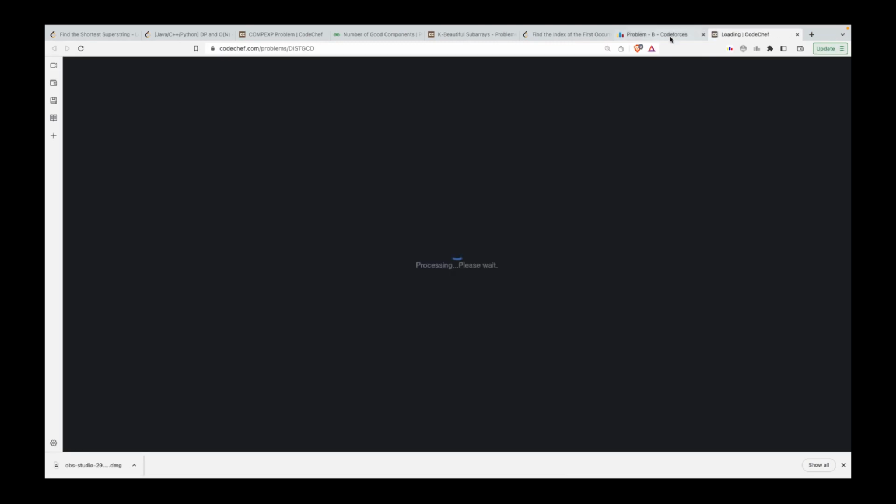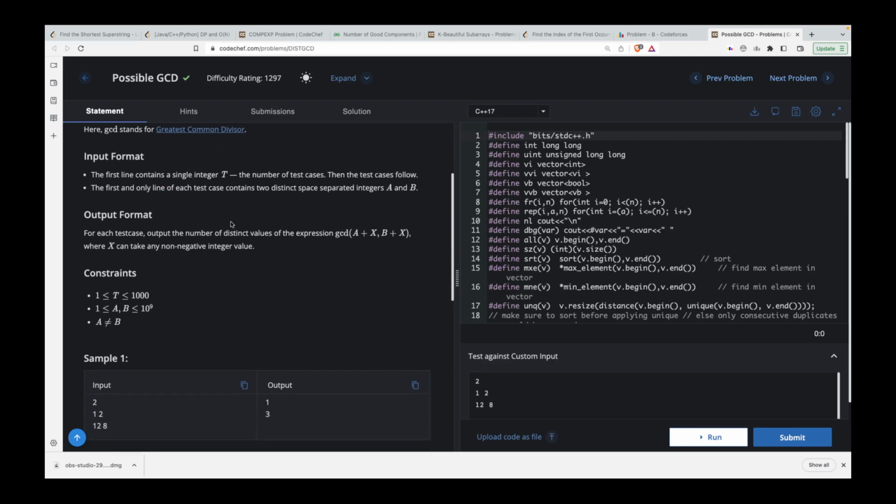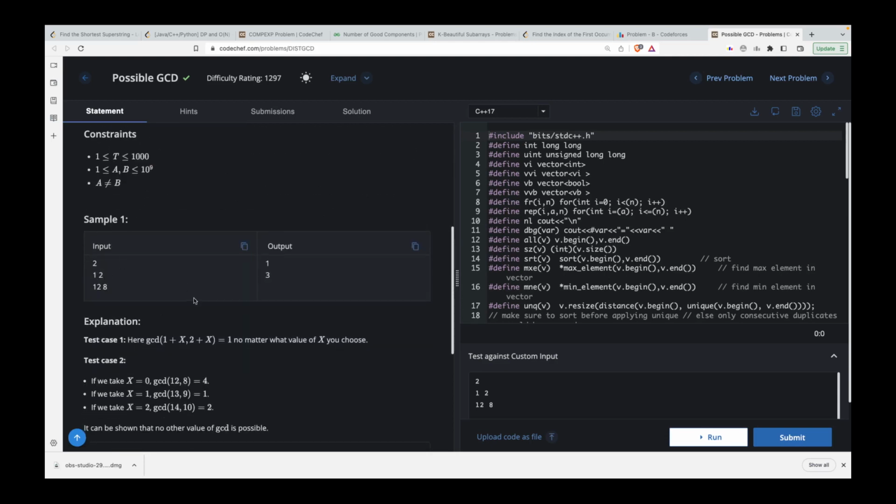Let's do this problem. That is the Codechef problem, and the problem's name is Possible GCD. The problem states that you have two integers A and B. You have to find how many distinct values are possible for the expression GCD(A plus X, B plus X), where X can take any non-negative integer value. You will be given only two numbers, A and B, and you have to output the count.